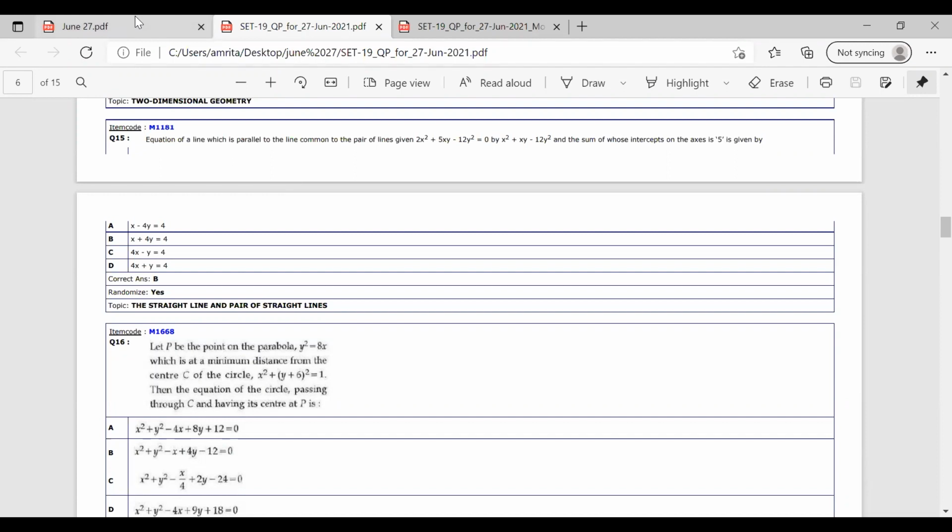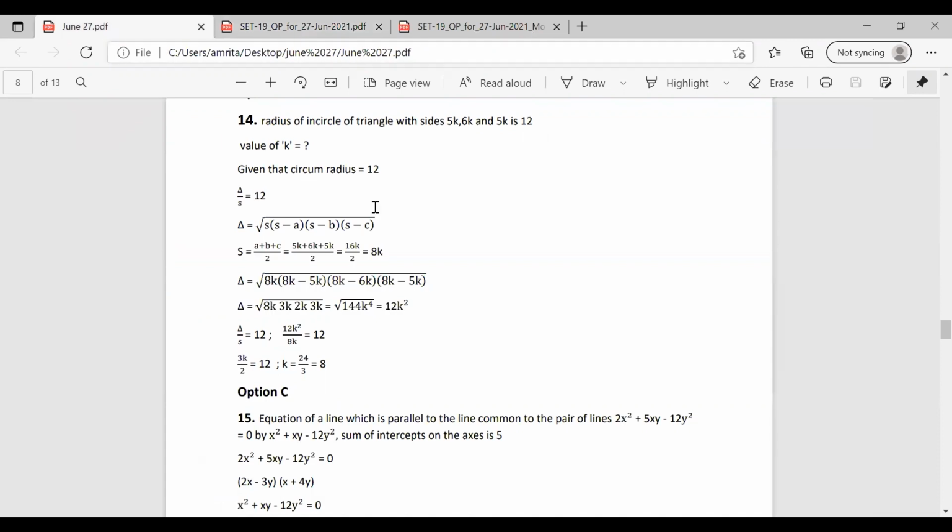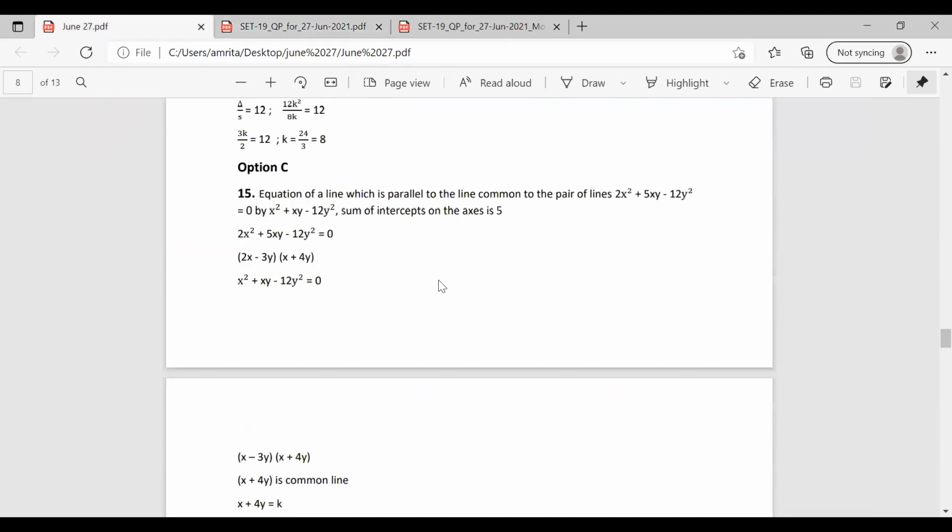So let's see, we have two equations and the sum of the intercepts is given. The pair of lines are given and the intercepts are given, and we have to find the equation of the line that is common. So we have 2x² + 5xy − 12y² = 0 and x² + xy − 12y² = 0. Solving these two equations and finding the roots.